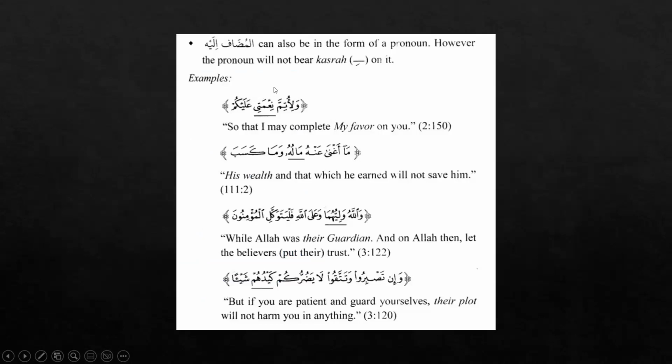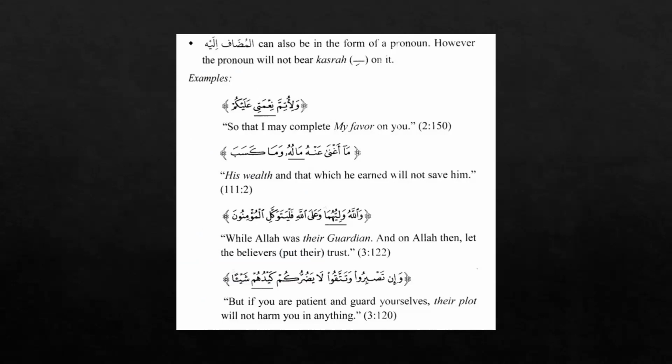Okay. So now the mudaf ilayhi can also be in the form of the pronoun, and we have already done a few examples before. However, the pronoun will not bear the kasra. See here, wa li utimma ni'mati alaykum. Here again, you can see that ni'mati, we have to add a ya here to make it an idafa.